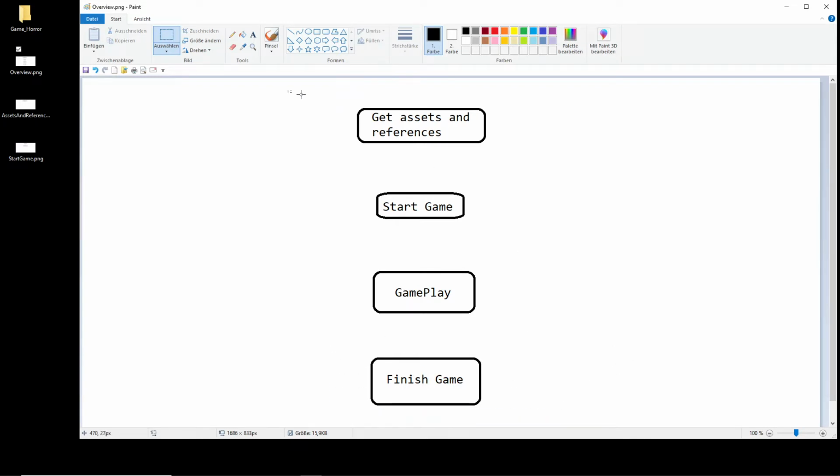But you can see here it's something new. Compared to our other game which I made, here we have get assets and references. What is this block here? I talked about this also in the last video and said because we have less time, 7 days is really little time, I will not create all assets from scratch. I'm not a designer, and therefore I get some assets from the marketplace, free assets, or if you want, you can purchase assets, but you get assets and references anyhow. And this is the first step we have to do.